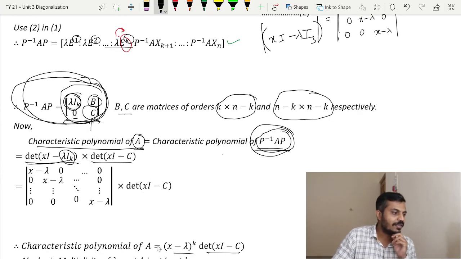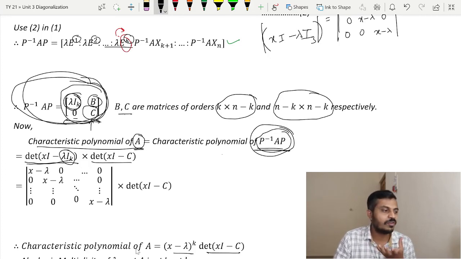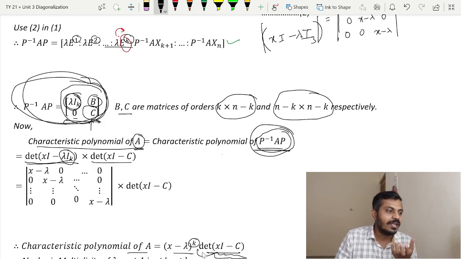Now you can see how many times lambda is appearing as a root of the characteristic polynomial. You can see the power of x minus lambda is k. It means it is surely appearing k times, but we have something over here, the determinant of xI minus C. So it may happen that lambda may be a root of this polynomial as well, whatever we get here.